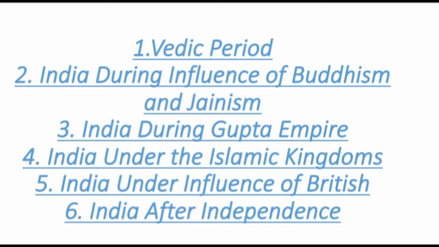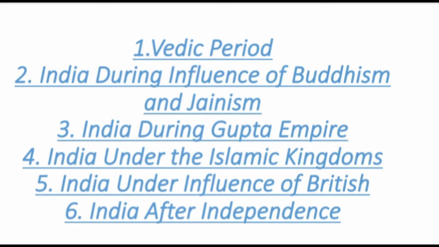First thing, you need to understand how the evolution of society went through many phases. These phases begin with the advent of Aryans in the subcontinent, and continued even after the British left India in 1947. These phases or stages can be divided into different parts: Vedic period, Buddhism and Jainism, Gupta Empire, Islamic Kingdom, British rule, and after independence. Now we will look at all these in detail. So let's begin with the Vedic period.